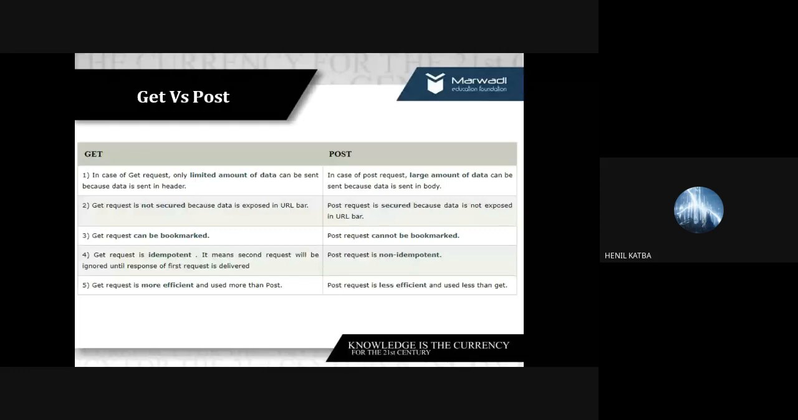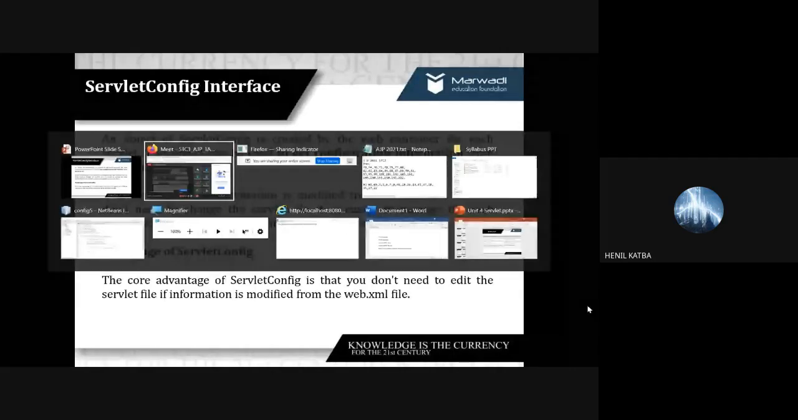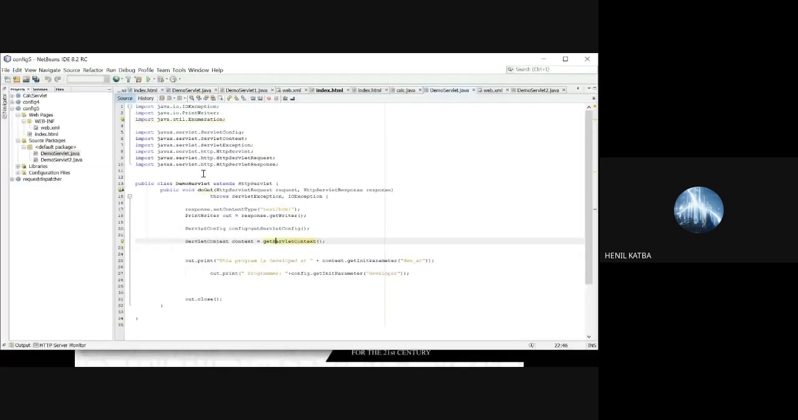So, if it is clear, now we are moving ahead and discussing one interesting point. I want everybody to focus here. We are going to discuss servlet context and servlet config. Now let us understand what is servlet context and what is servlet config. When you develop a website, at times you will need variables. We call it a configuration parameter.